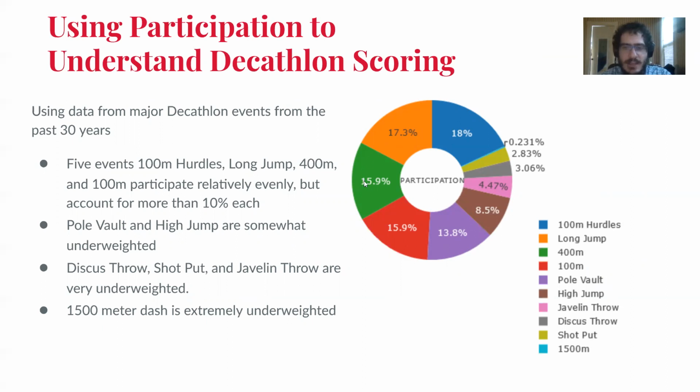We have 5 events here which have pretty equal weights, at least relatively equal, and that's the 100 meter hurdle, long jump, 400 meter, and 100 meter dash. And these are all pretty good. But then as we go down the list, we see some events that participate hardly at all.